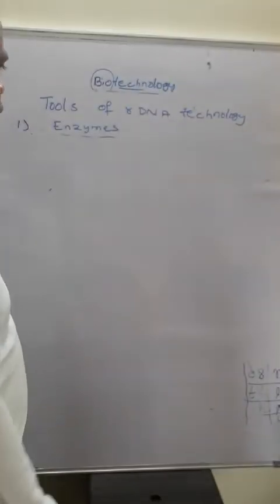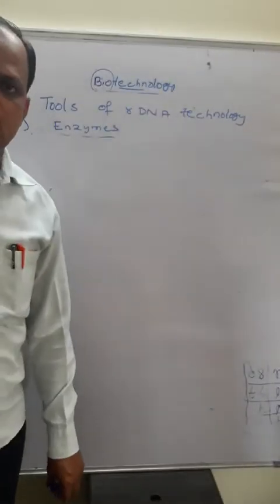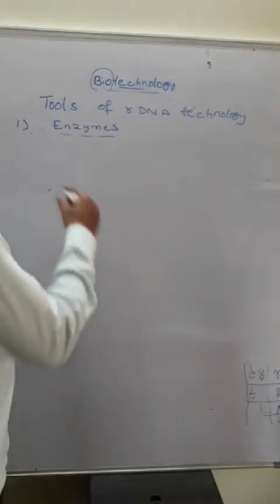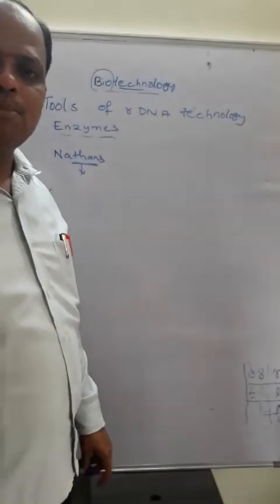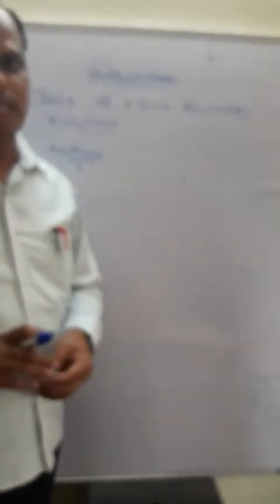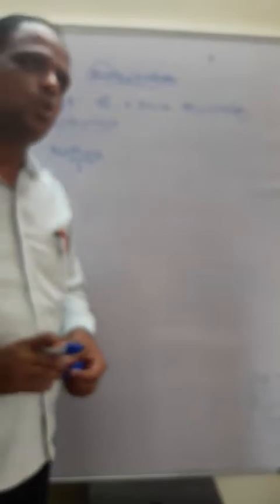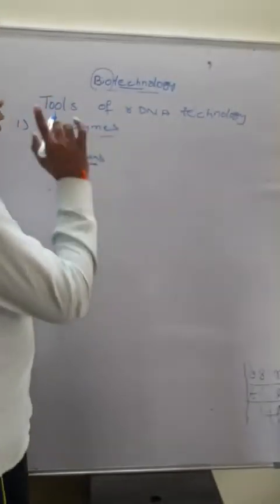And we also use other enzymes in this technology. The first time, Nathans identified specific enzymes that restrict the growth of bacteriophages. There are two types of enzymes identified.